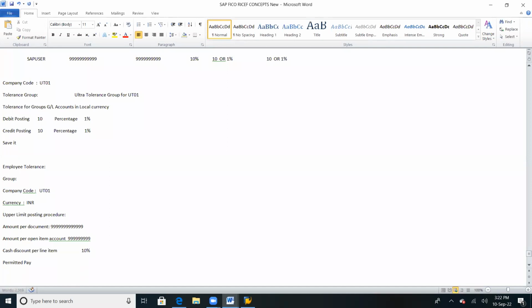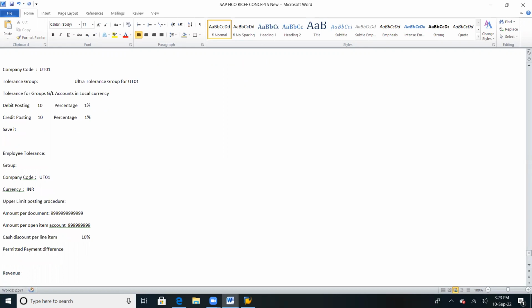payment differences. Payment difference. So the same thing. What is the maximum payment difference? 10 rupees or 1%. What is that 10 rupees? So here it will be mentioned as revenue. Okay. So amount and percentage.